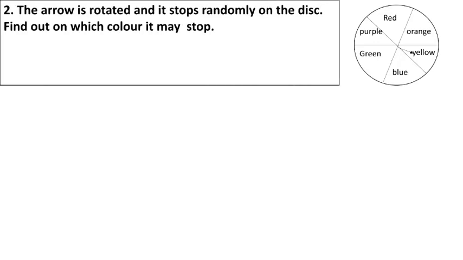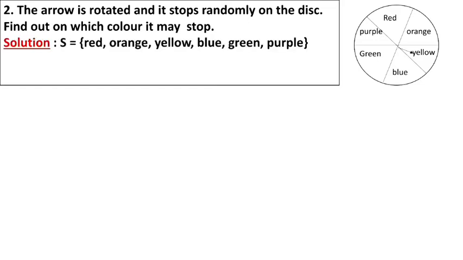The arrow is rotated and it stops randomly on the disc. Find out on which color it may stop. There, how many colors are given? 6 colors are given. The sample will be red, orange, yellow, blue, green, purple. The sample is how much? 6.